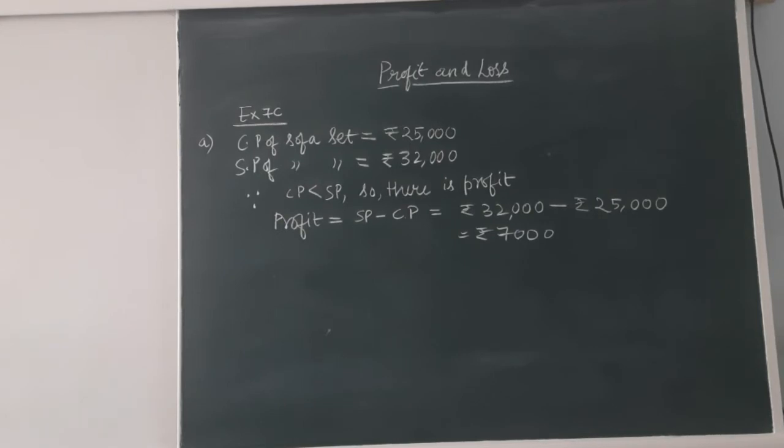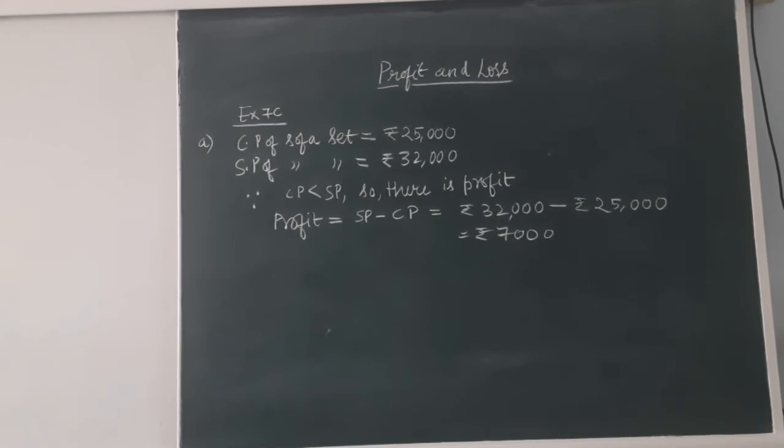So the cost price of the sofa set is rupees 25,000 and he has sold the sofa set at rupees 32,000. That means the cost price is less than the selling price. That means Rahul has earned something. He has got profit. Now what is the formula for the profit?